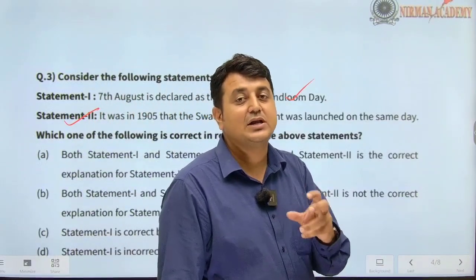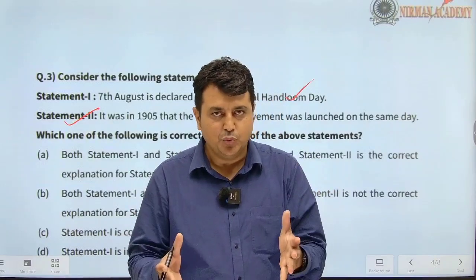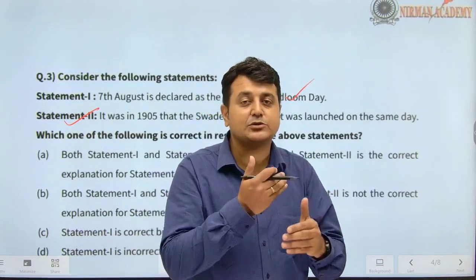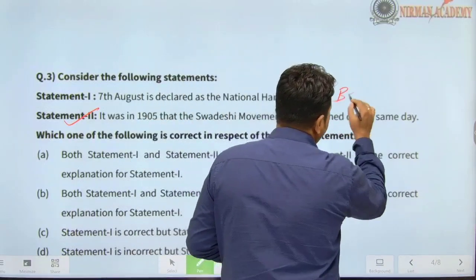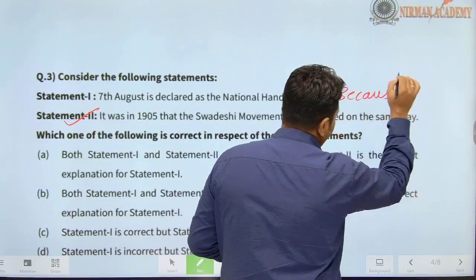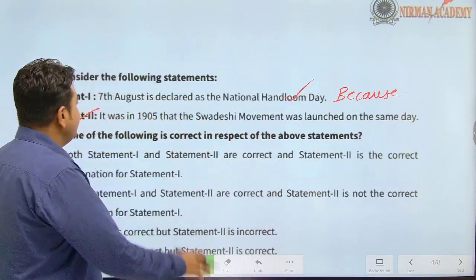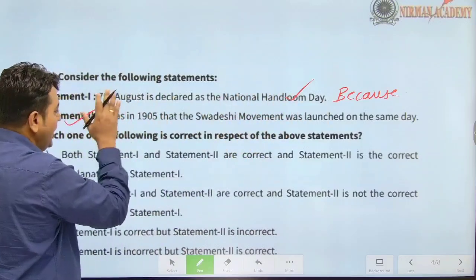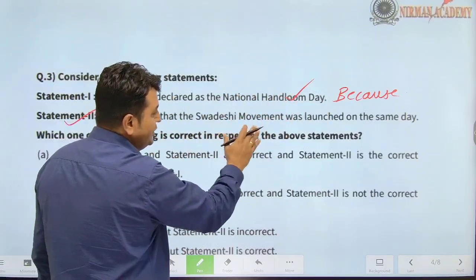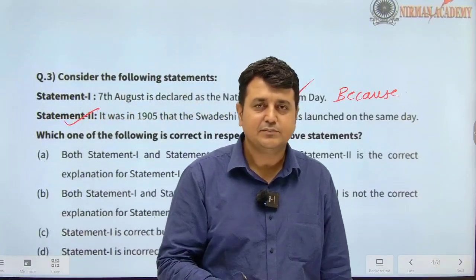Now the trick we use for assertion and reasoning questions, whether, as you know both statements are true, so whether the second statement is a correct explanation of the first, how to identify? Just add the word because here. If you add the word because, you will get the answer. 7th August is declared as National Handloom Day because in 1905 the Swadeshi movement was launched on the same day. Does it make sense?